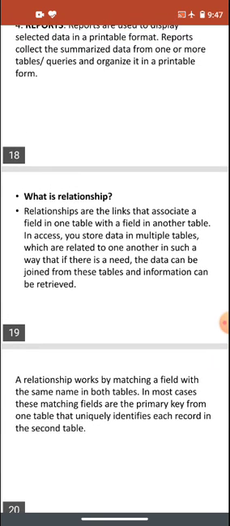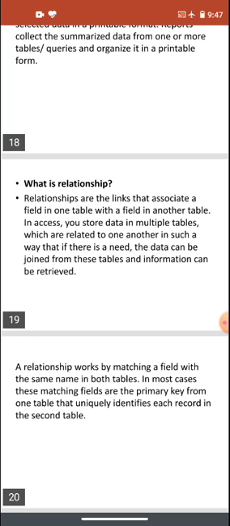And how do we make a relationship? By giving a unique key, and a unique key means the data will not be repeated in different records. Like in a serial number, we have 1, 2, 3, 4, 5, 6, and we don't have a repeated record. Like in a roll number, there will be no repeated record. But for a student name, two persons can have the same name, or the same address. If we have a database of a student list, then we can make the roll number the primary key. The primary key is always a unique key.